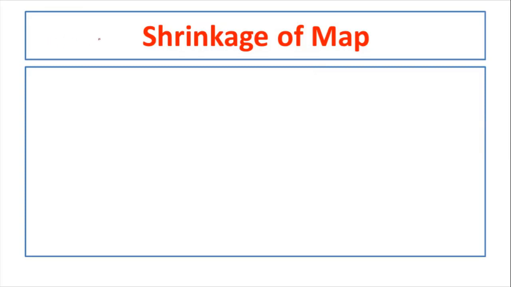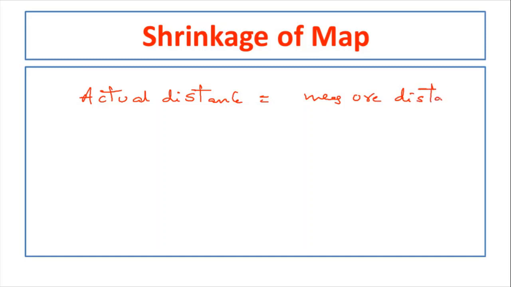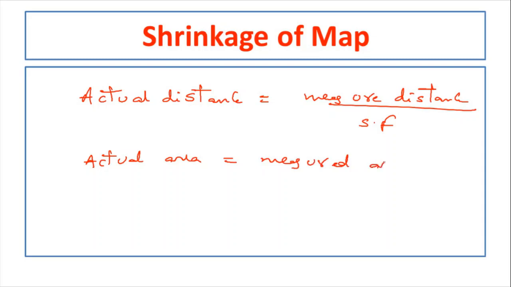Once you find the shrinkage factor, for other points you can determine the actual distance. Actual distance equals measured distance for those points divided by shrinkage factor. And sometimes you have to determine the area between the points also. In that case, actual area equals measured area divided by shrinkage factor square.